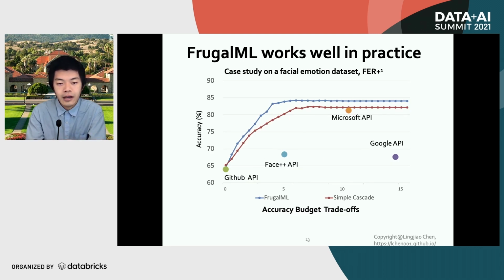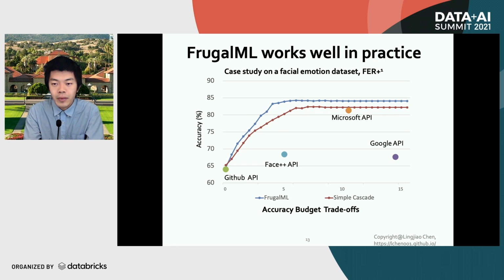Now let's zoom out a little bit and try to understand the accuracy and budget trade-offs achieved by FrugalML. From this figure, we can first notice that compared to any individual API, FrugalML enables the user to select their own budget or their own accuracy requirement. This gives a large flexibility compared to individual APIs.